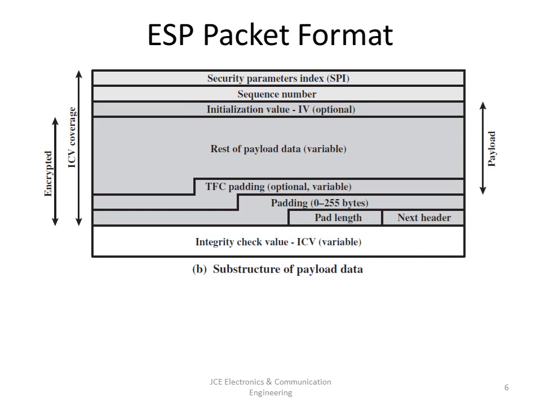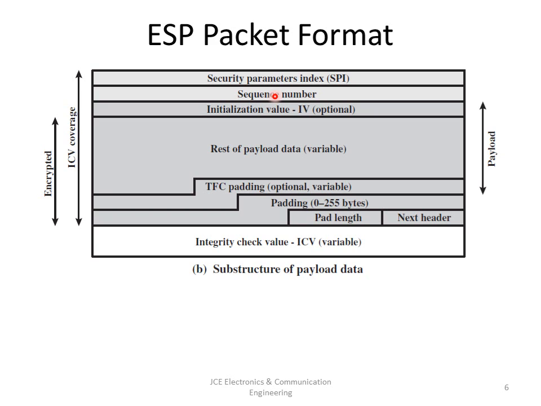Now let us look at the ESP packet format. So you see that this is the payload. We'll come to this later. The security parameter index, or SPI, is 32 bits and it identifies a SA, or security association. Next is the sequence number, which is again 32 bits, a monotonically increasing counter value.